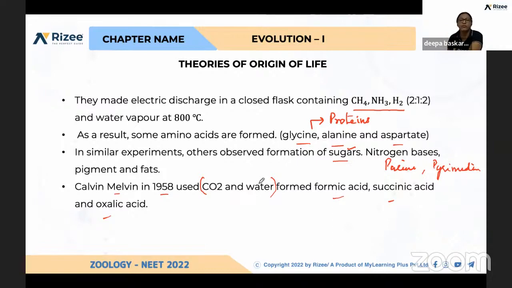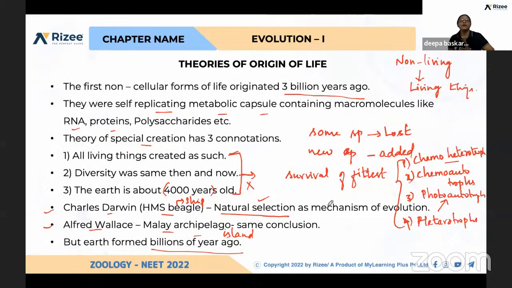That was proved wrong by Calvin Melvin in the year 1958. And again, that is one more special creation theory. The idea they gave means all the things have been created as such, and whatever the world was on day one, we are seeing all the same species. So this was proved wrong, and we have so many evidences for that. Like, we do not have so many of the species which were there even 1,000 years before.